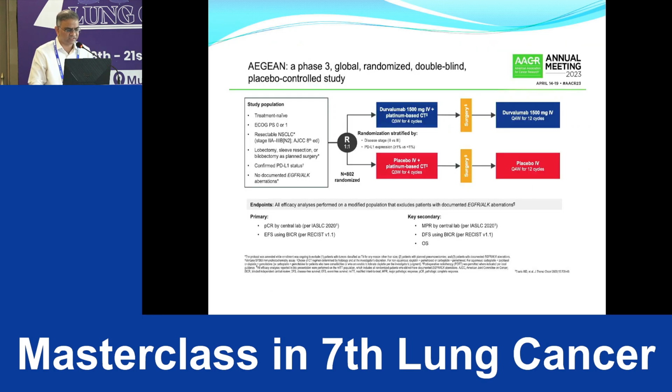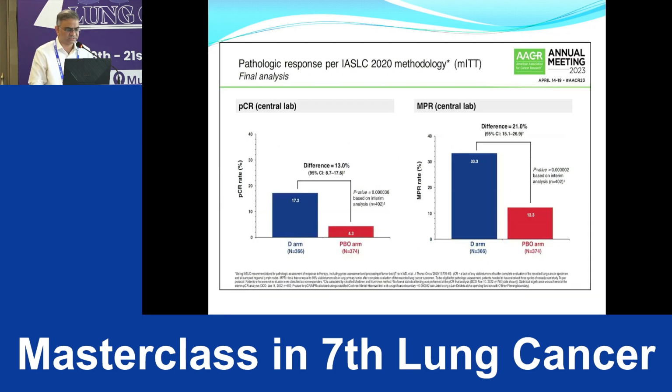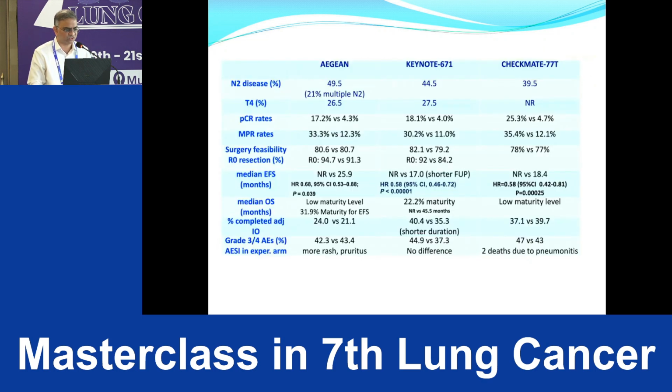The AEGEAN trial, again, this is the study design, we all know. The primary endpoints are EFS and pathological CR, where over time the curve is widening, 63.3 versus 52.4% at 24 months. And pathological CR rate is also significant, 17 versus 4.3. Similarly we see it with the pathological CR by central lab, with minimal major pathological response.